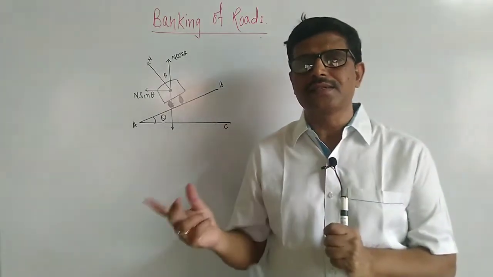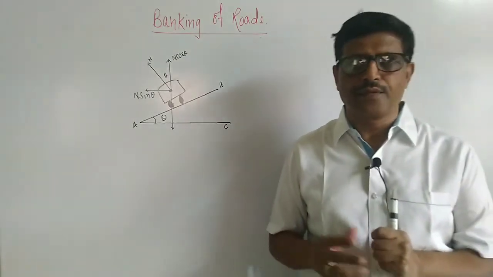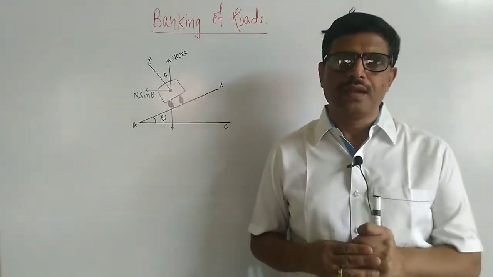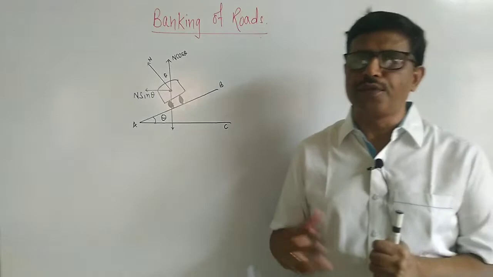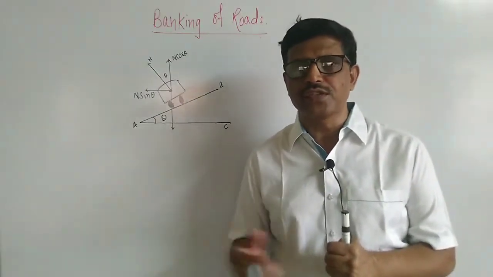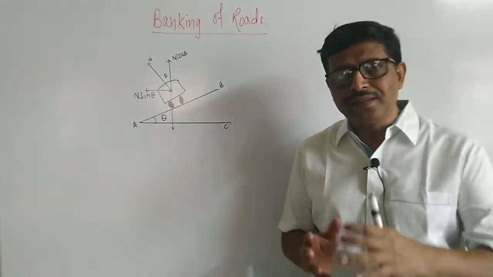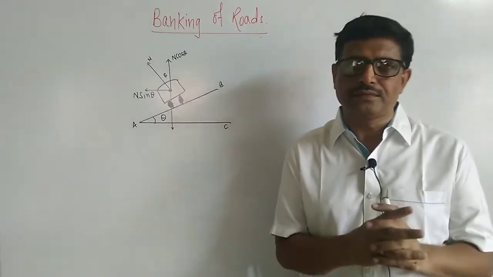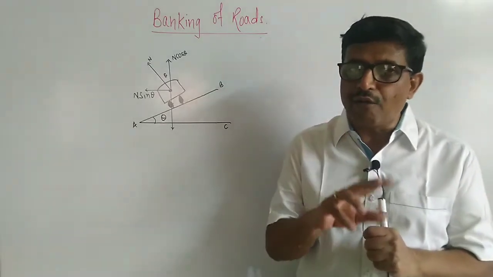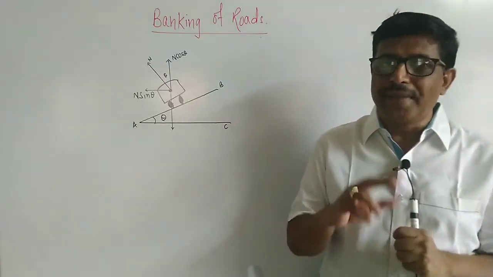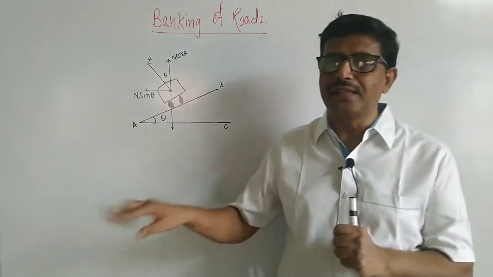In rainy days, the road becomes more slippery and friction decreases. If the road surface is made more rough in order to have more friction, the rough road surface causes wear and tear of the tires. Because of that, the dependence on friction to provide centripetal force is avoided by making spatial arrangements of the road, and this arrangement is the banking of roads.